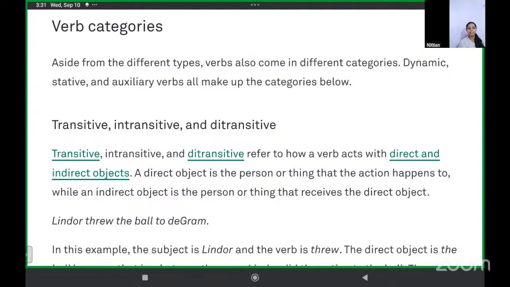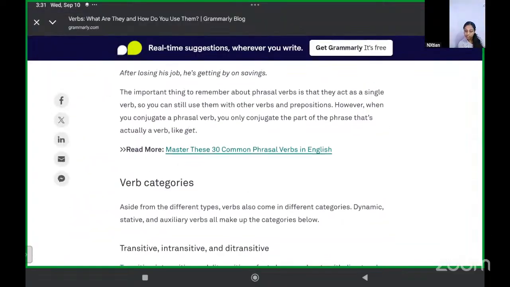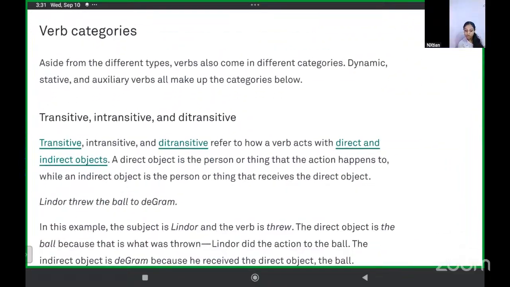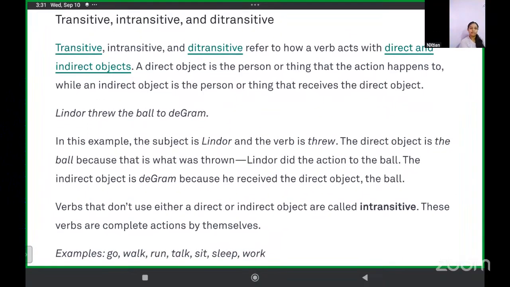Transitive, they need a subject. Intransitive, they do not need a subject. Let's see what are ditransitive words. Okay, now, can anyone read this? Yes, Edric. Okay. Transitive, intransitive, and ditransitive refer to how a verb acts with direct and indirect objects.